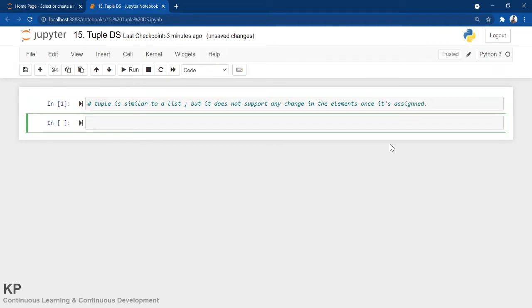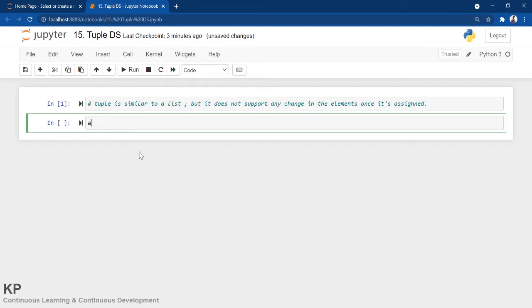All right, so let's see how we can declare a tuple. What's the criteria? As you know, for a list we need square brackets. For a tuple we need round brackets. This bracket normally means tuple. So how to declare a tuple?